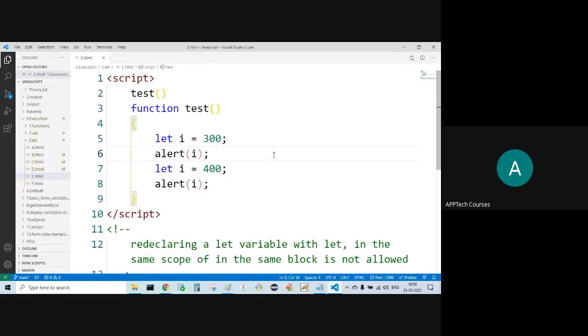Okay, vice versa. Here, let i. Once again, I'm redeclaring the same variable, let i.